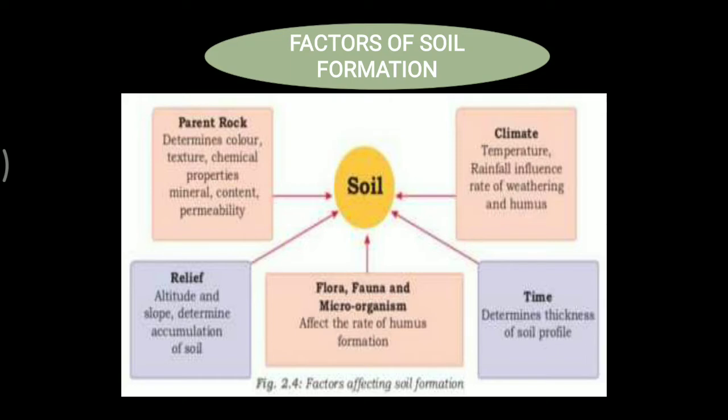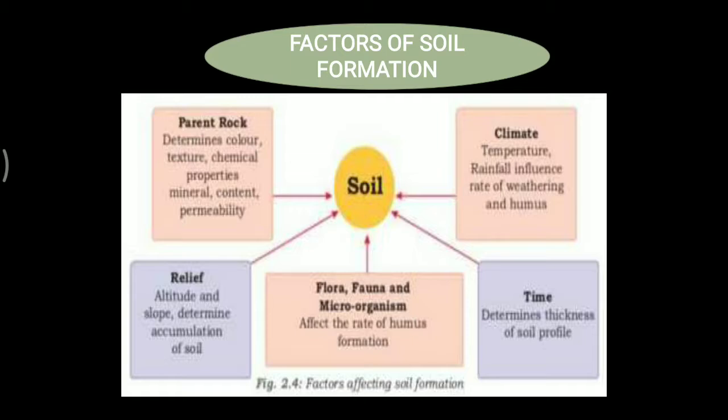Now, as soil formation is a very long process, there are certain factors that are necessary for soil formation. First, parent rock. The parent rock determines color, texture, chemical properties, mineral content and permeability. Next we have climate.